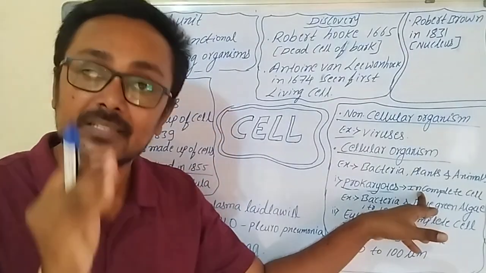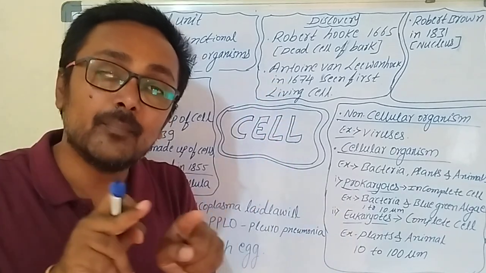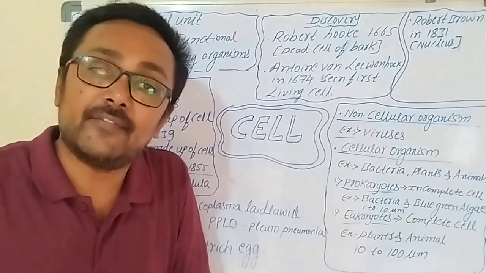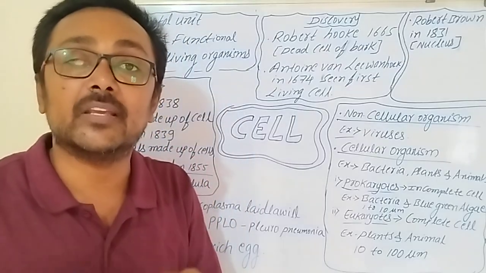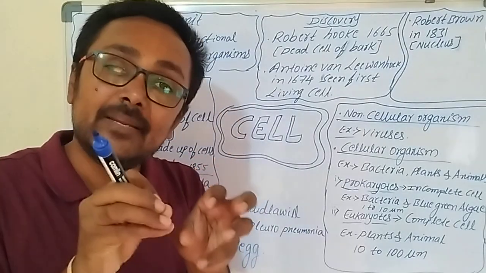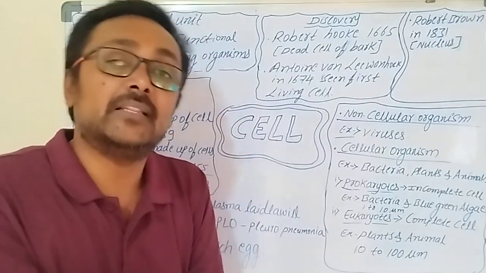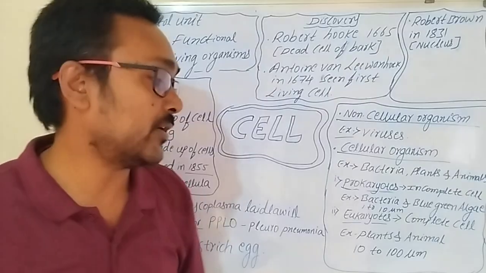The nucleus inside the prokaryotic cell does not have a boundary, so it is not called a nucleus; we call it a nucleoid. In a prokaryotic cell, the DNA or chromatin material is there in the cell, but we cannot call it a nucleus, we call it a nucleoid.